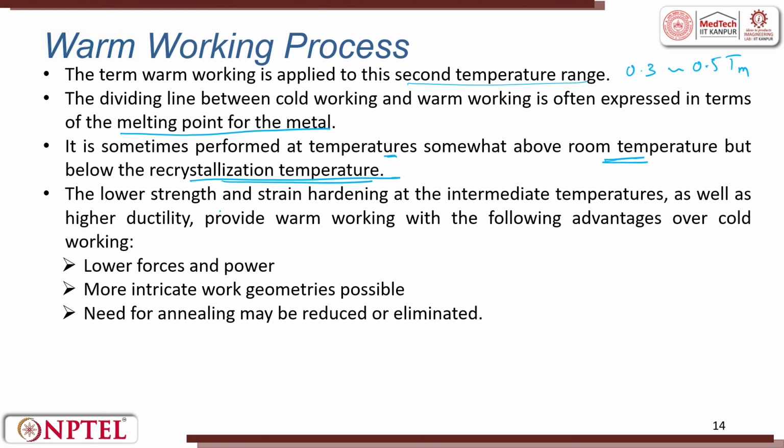The low strength and strain hardening at the intermediate temperature, as well as higher ductility, provide warm working with the following advantages: lower force, lower power, more intricate workpiece geometries can be done, and the need for annealing may be reduced or eliminated, which is a prominent phenomenon for room temperature working.